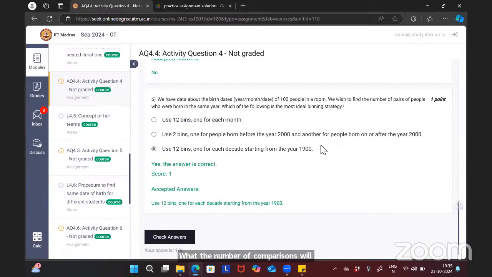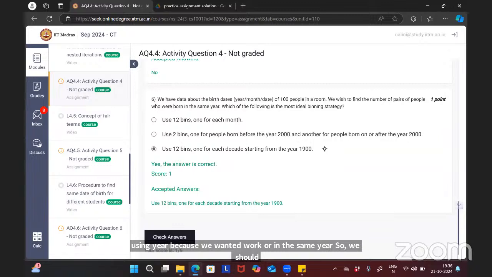But if we use 12 bins, if the 100 people are divided into 12 bins, then the n value will be less and the number of comparisons will be less. But whether to choose month binning, no, month binning will not divide our data accurately. It's not an accurate division of our data. So we can just bin by year because we want to find the pairs who were born in the same year. So we should bin by year only. So that's why the second or third option.